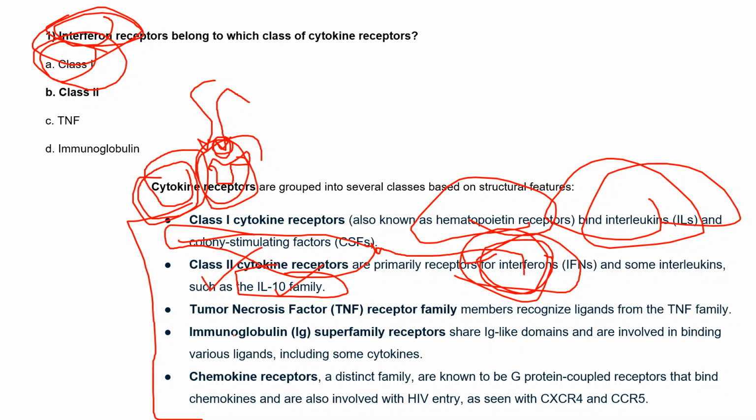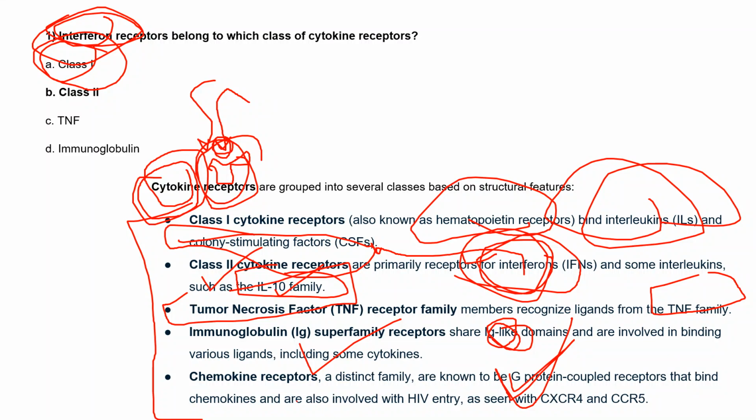Next is tumor necrosis factors. As the name suggests, TNF receptors recognize ligands from the TNF family. Then the immunoglobulin superfamily receptors share an immunoglobulin-like domain, that is, antibody-like domains, and are involved in binding various ligands, including some cytokines also. Next is chemokine. We already discussed it in the last class. These are G protein coupled receptors which span the membrane 7 times, so we also call them 7 transmembrane G protein coupled receptors.